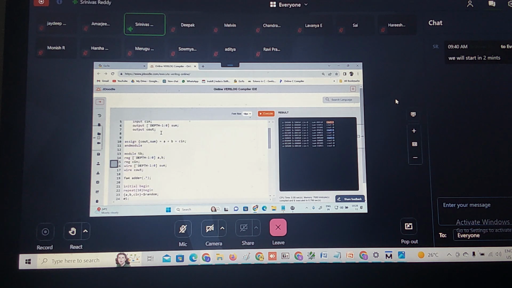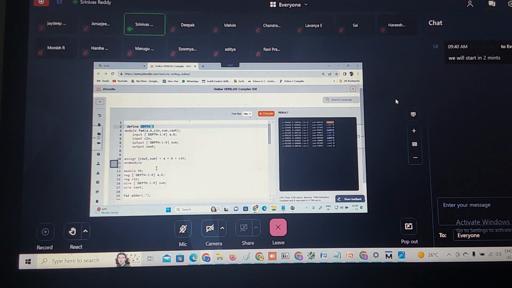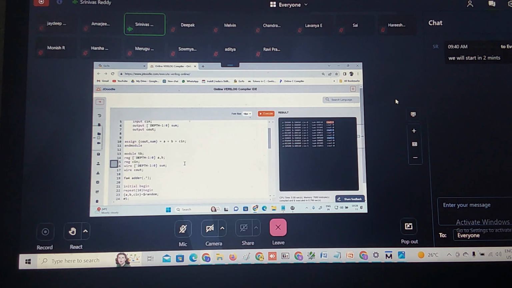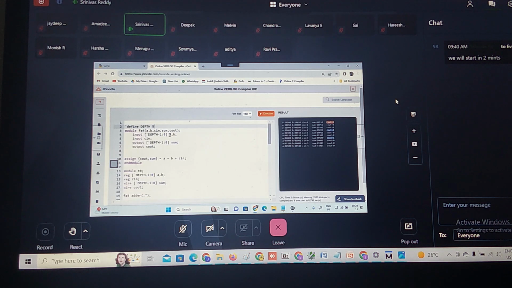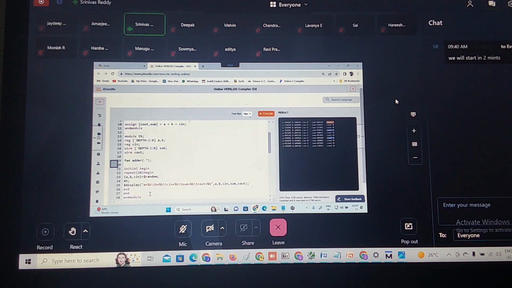I don't need to always go inside the program and change the width of A, B and so on. What I can do is use the compiler directives. Then I create the macro. By assigning the value to this macro, this program works according to my macro. Is this clear? This you can also do using what? Parameter also. Using parameter also you can do. Correct?